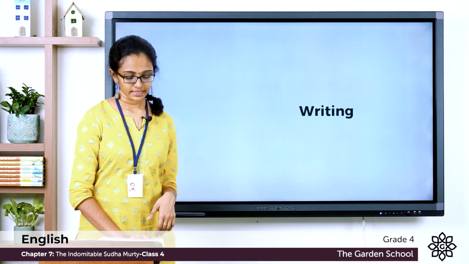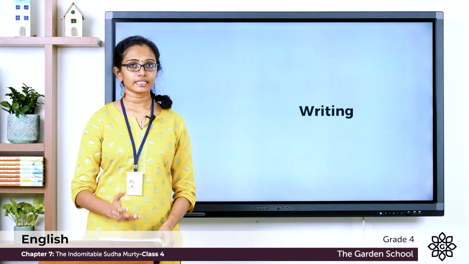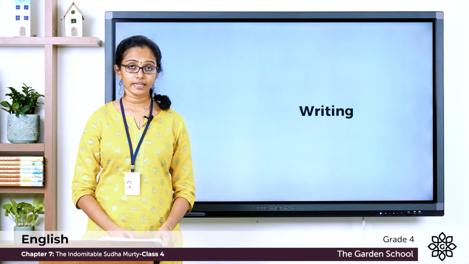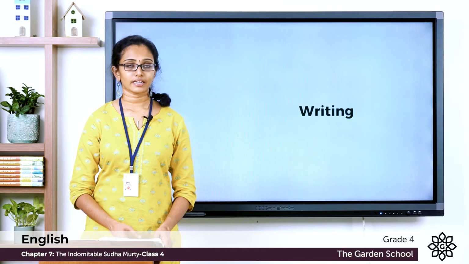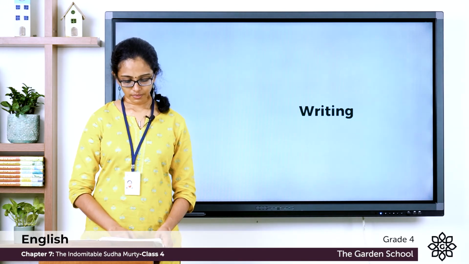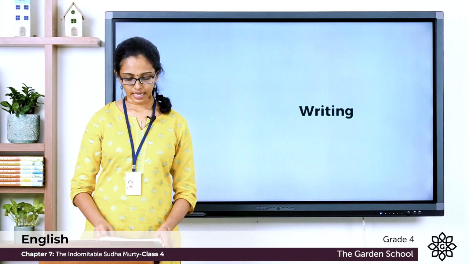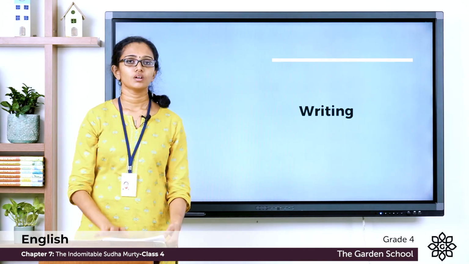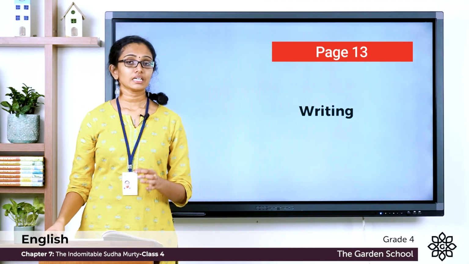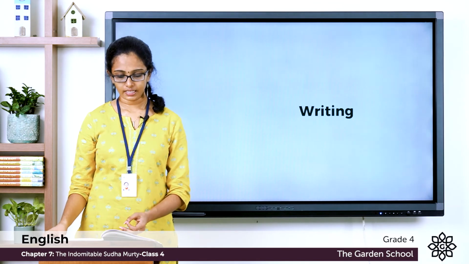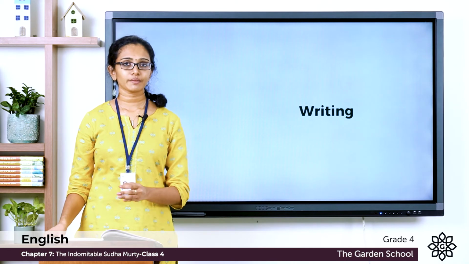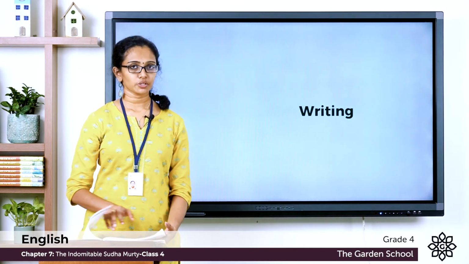It is the writing exercise and it's about writing an informal letter. Let me read out that question to you. Your friend had sent her painting to a competition but it did not get selected. Write a letter to cheer her up. Refer to the chapter A Daughter's Love for a sample of an informal letter. So children, all of you please turn to page number 13 of your textbook. Do you see a sample informal letter given there in the writing exercise? So you take this as a reference and keep this format in your mind. Then come back to our exercise.